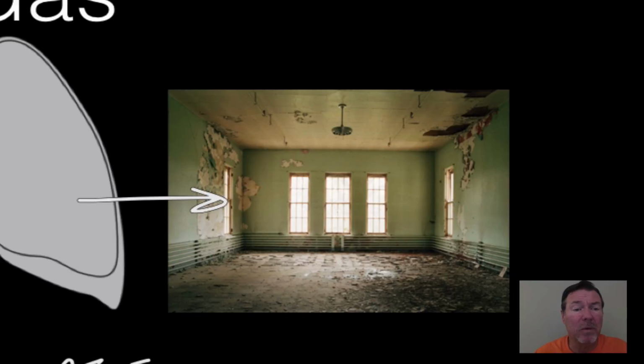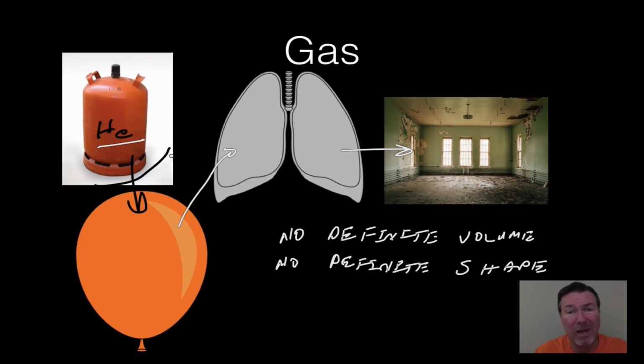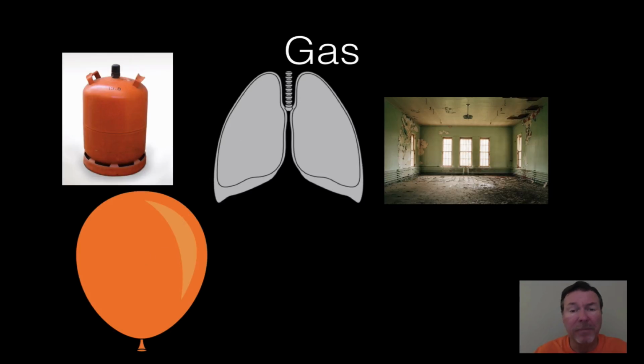In other words, we've moved it from the tank size and volume, and it takes up that much space, to the balloon's shape and volume, to the lungs' shape and volume, and then finally to the room. In other words, it has no definite shape or volume. It will change with its container.